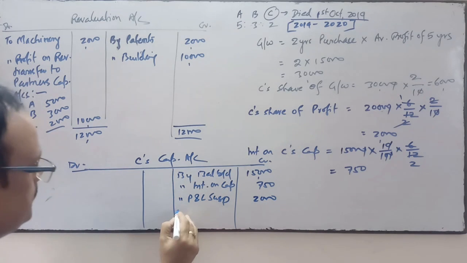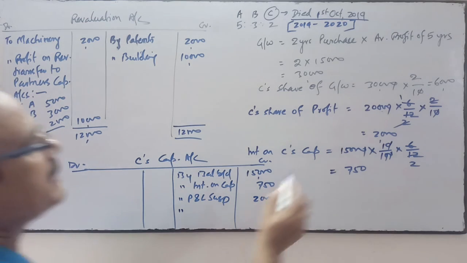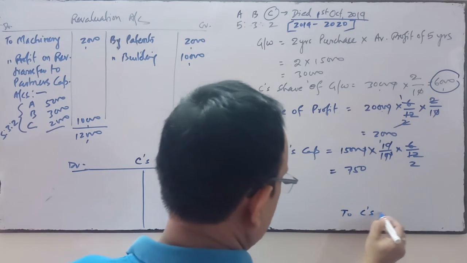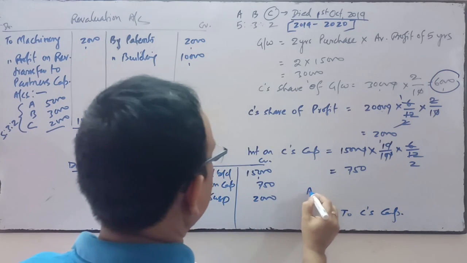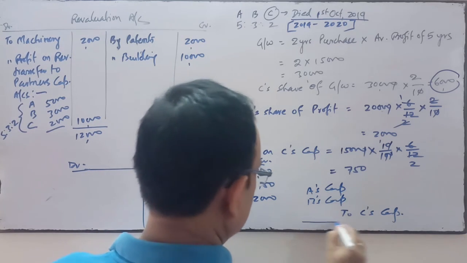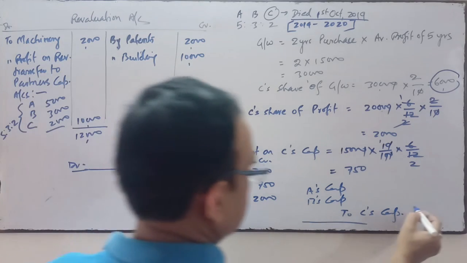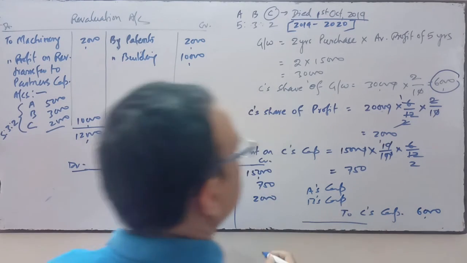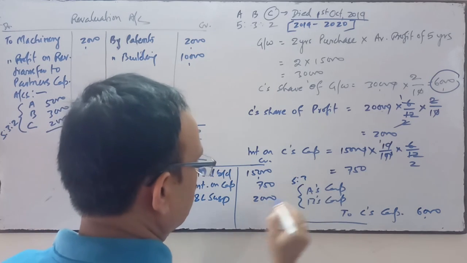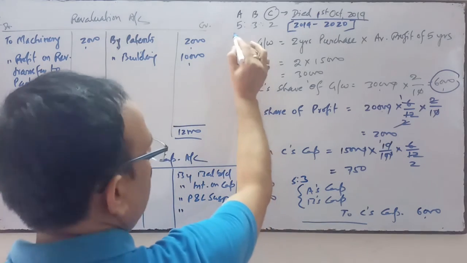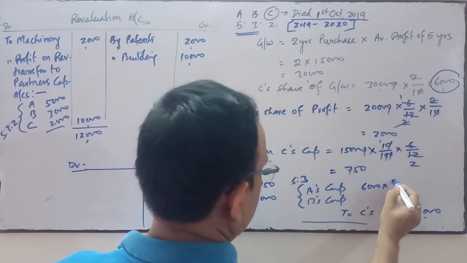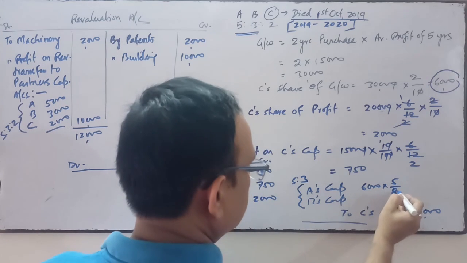Thereafter we'll transfer the goodwill amount, that is 6,000. This is C's share of goodwill. So C's capital account will be credited, and continuing partners A's capital and B's capital will be debited. Here the future ratio between them is not changed. So this 6,000 will be transferred to both partners in their profit sharing ratio, that is 5:3. So this 6,000 will be divided 5/8 and 3/8.